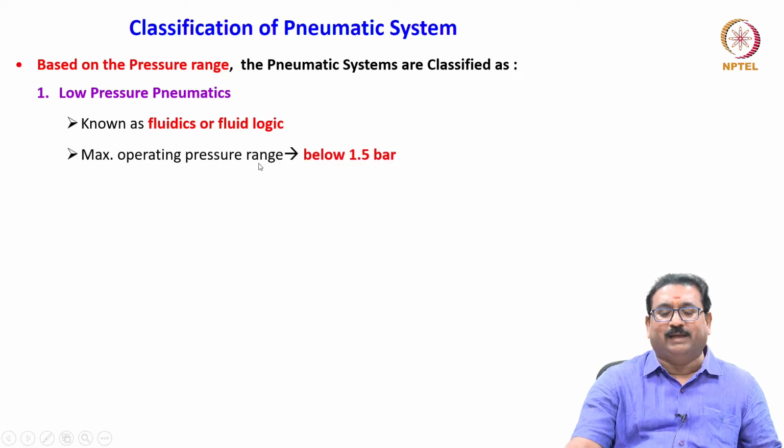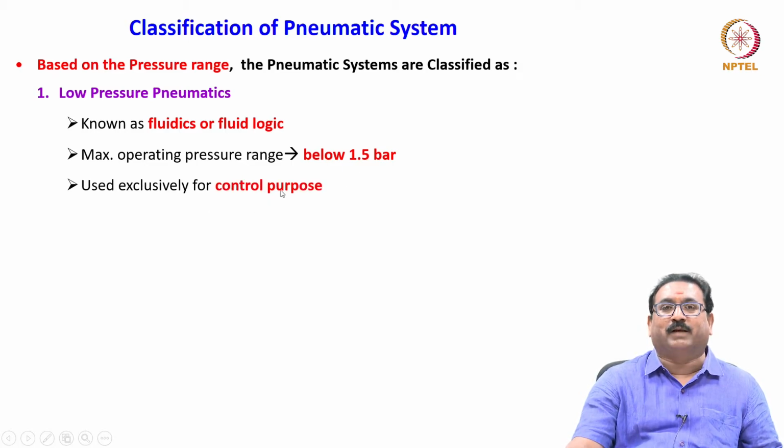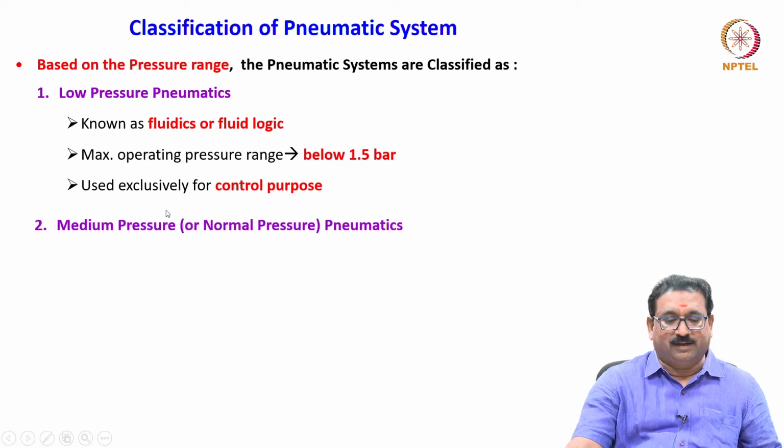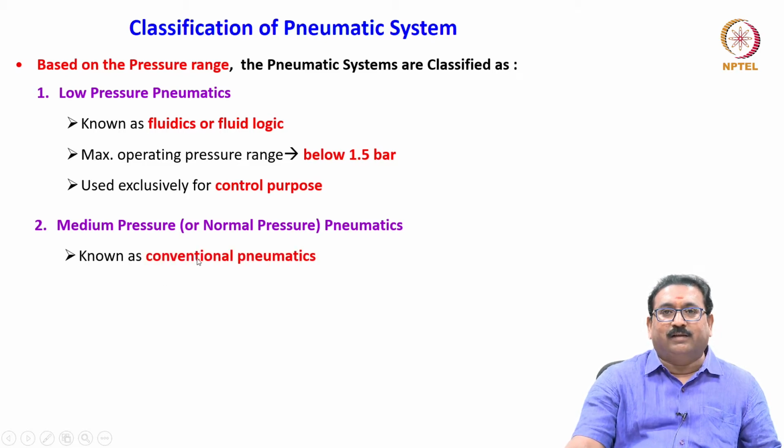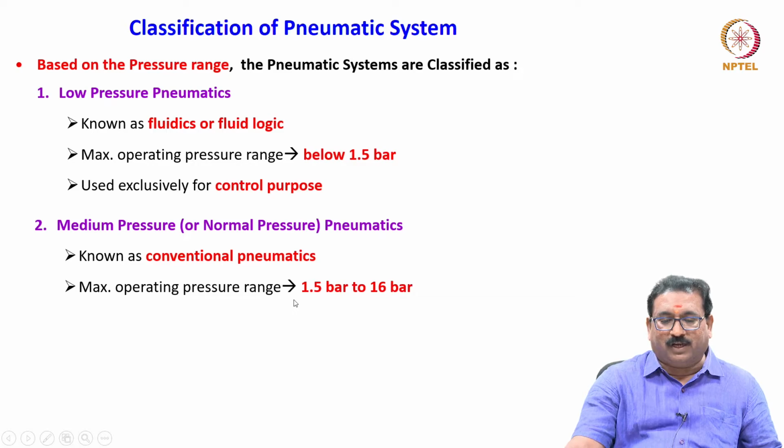Here the maximum operating pressure is below 1.5 bar, used exclusively for control purposes. Then medium pressure pneumatics are also known as normal pneumatics. Here the pressure limitation is 1.5 to 16 bar. They are known as conventional pneumatics.